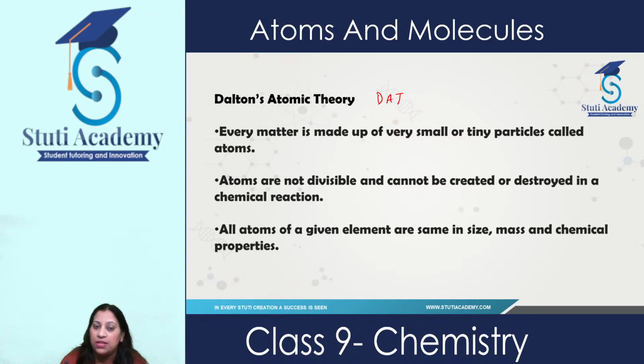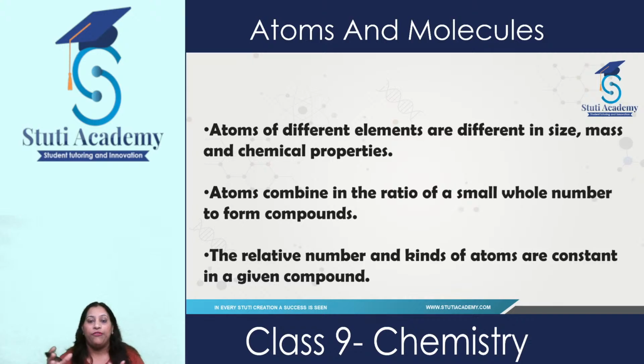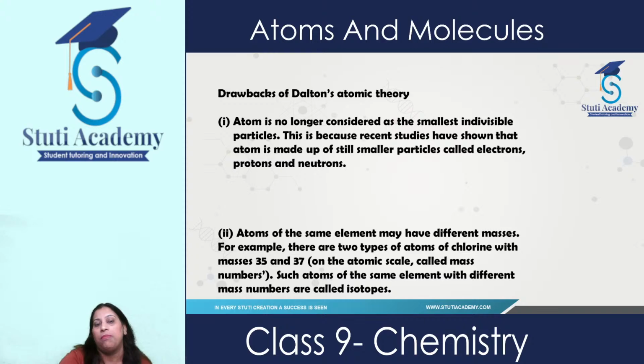According to his theory, there are some postulates. Every matter is made up of very tiny particles called atoms. These are so small that we cannot divide them, and they cannot be created or destroyed in a chemical reaction. All atoms of a given element are the same in size, mass, and chemical properties, while atoms of different elements are different in size, mass, and chemical properties. Atoms combine in the ratio of small whole numbers to form compounds. The relative number and kind of atoms are constant in a given compound. These points I have already discussed with you in the previous class. These are the postulates given by Dalton.